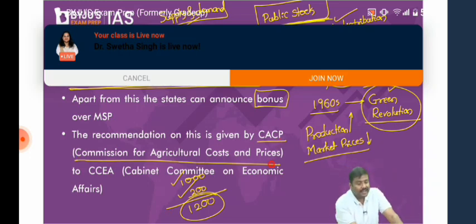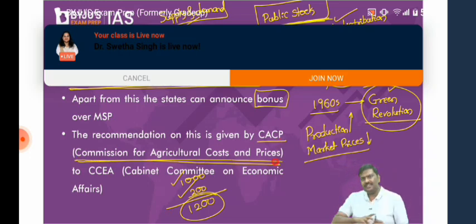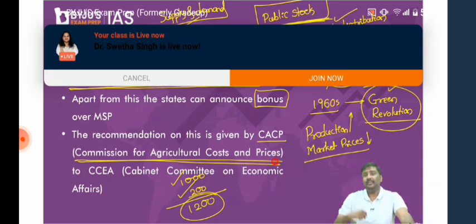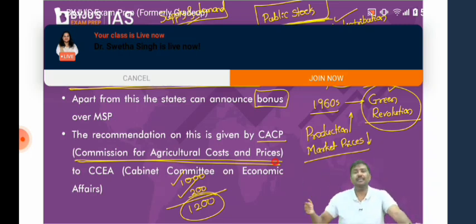Commission for Agricultural Costs and Prices. CACP will consider various factors in the economy. For example, CACP will consider what is the cost of production. It will consider what will be the supply in the market, in the domestic market and the international market, and how much will be the demand for the crops in the domestic market and external market, etc.